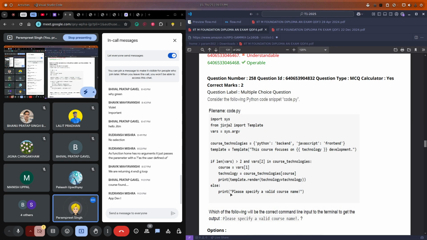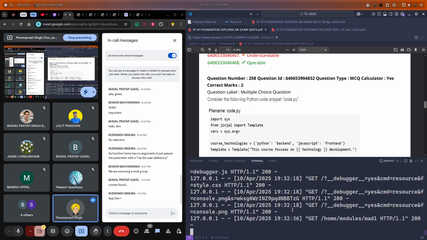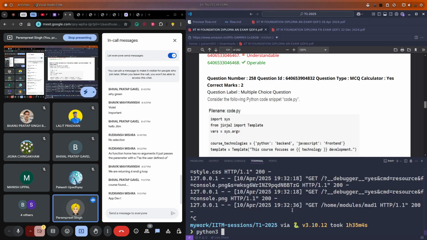All right, let me ask an easier question. Vars will have the arguments, right? What arguments will it have if I just run python code.py? What will be the length of vars? Let's say if I just did python3 code.py, what will vars contain?